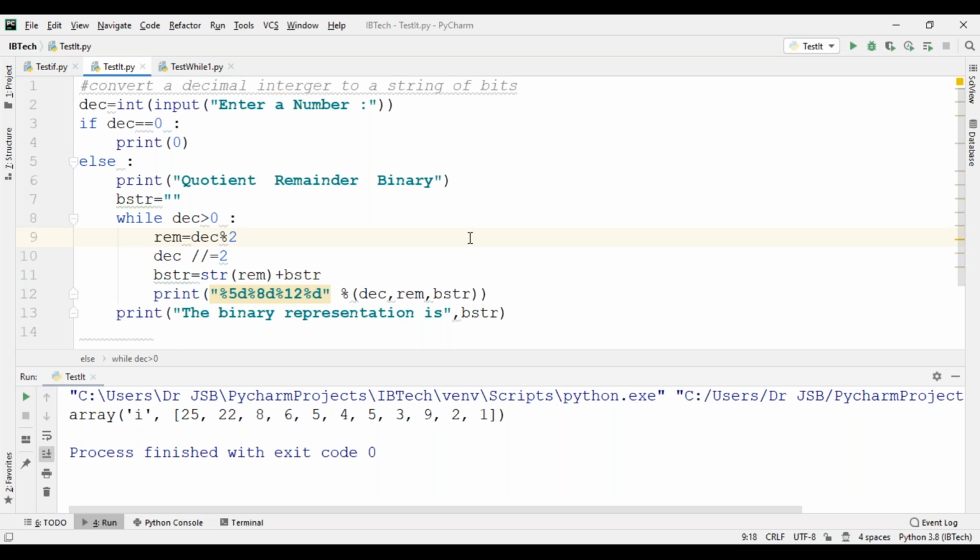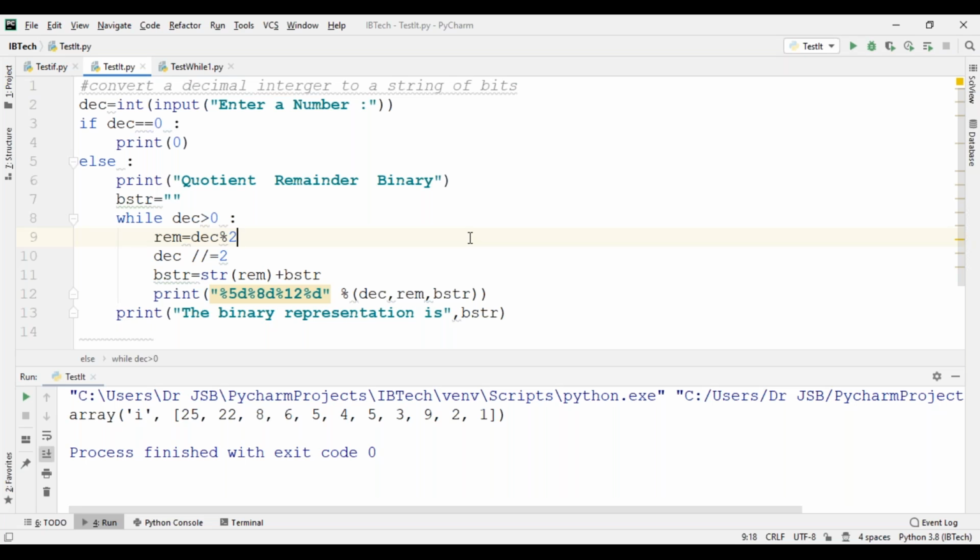Now decimal is equal to decimal divided by 2. Here we want an integer value, that is why we use double slash, the floor value. Now bstr is equal to the remainder converted to string format, because we want a string of bits, plus the given bstr, which starts empty.